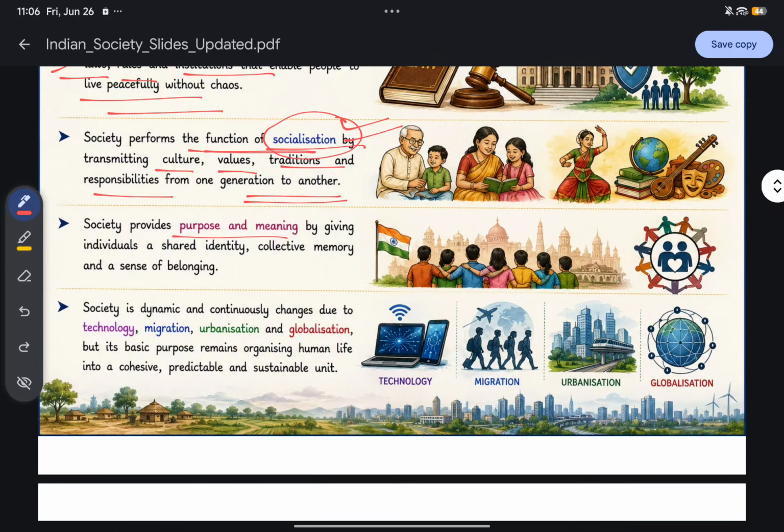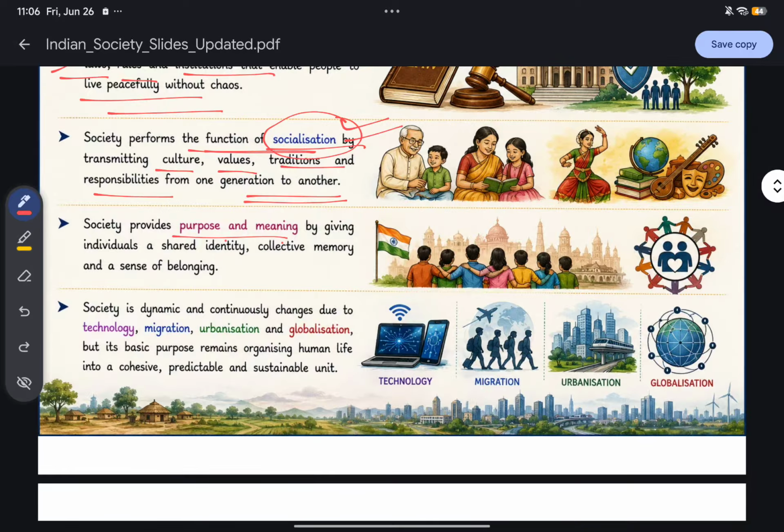Society gives you name, fame, education, culture, and a way of thinking. So that's why you want to pay them back. That purpose and meaning of your life, to become a future bureaucrat and serve the public, is also provided by society only.